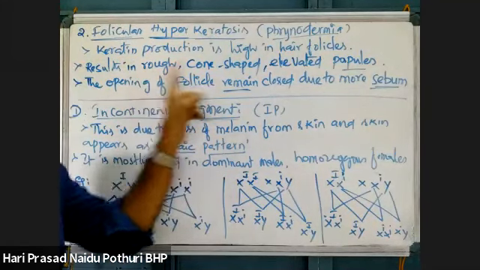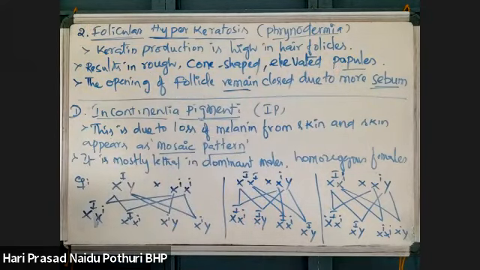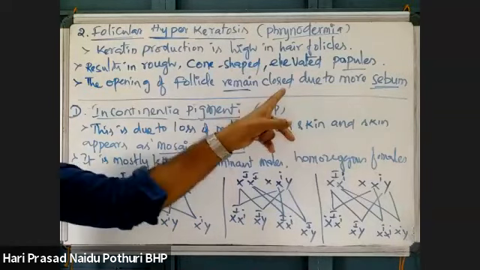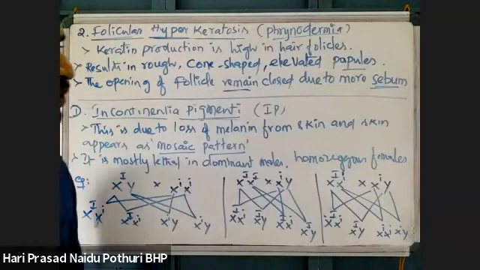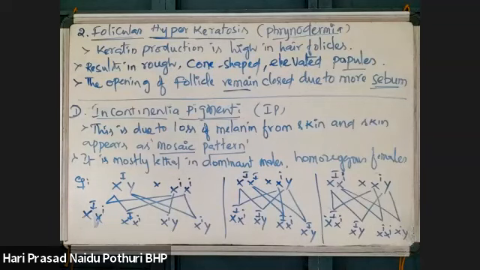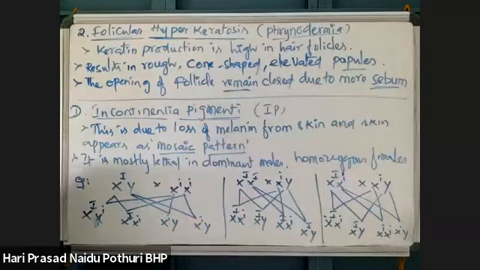Instead, some other structures called papules develop. Rough, cone-shaped and elevated papules are developed. Openings of follicles are closed due to sebum. Sebum is produced more, so the hair follicle is closed, and in its place there is formation and development of rough, cone-shaped, elevated papules. That is the condition we call follicular hyperkeratosis.